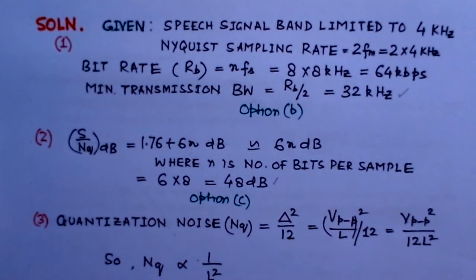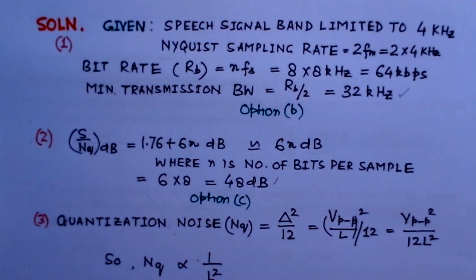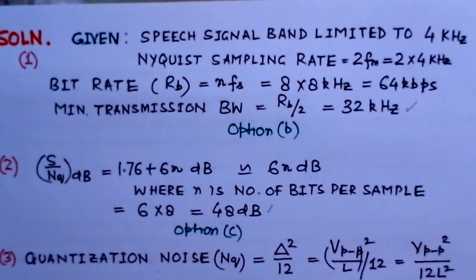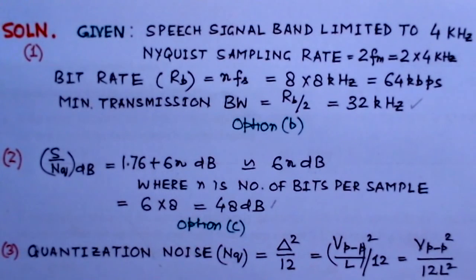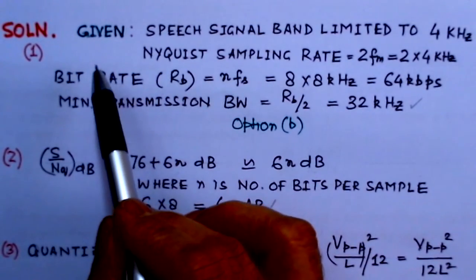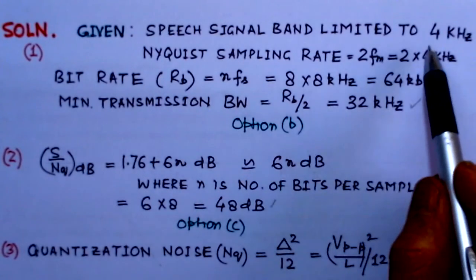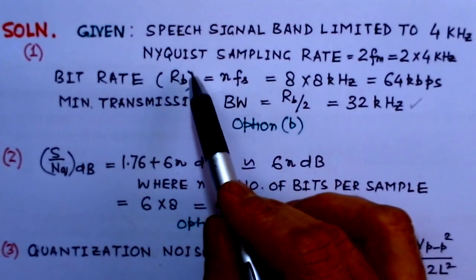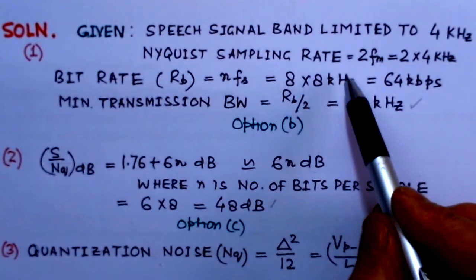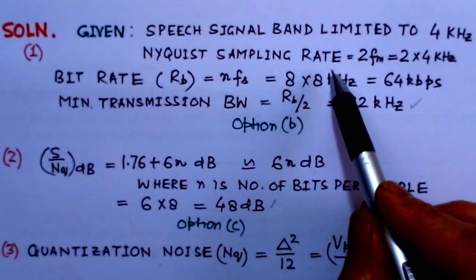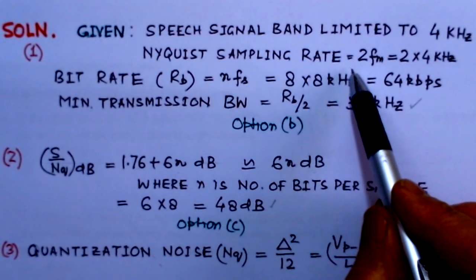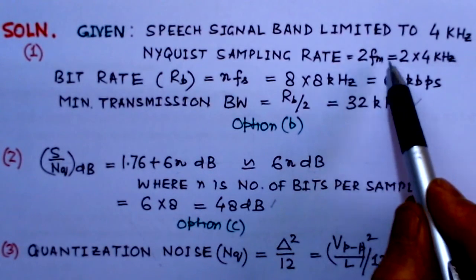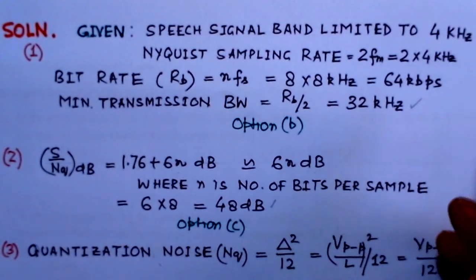Now we can see the first part. You notice here it is given that speech signal is band limited to 4 kHz, and the corresponding Nyquist sampling rate is the minimum sampling rate for recovery of the signal, that is twice the maximum frequency. So 2 into 4 kHz, that is 8 kHz.